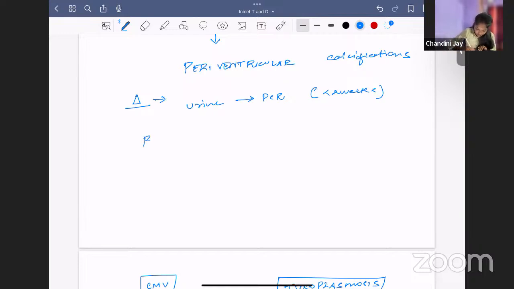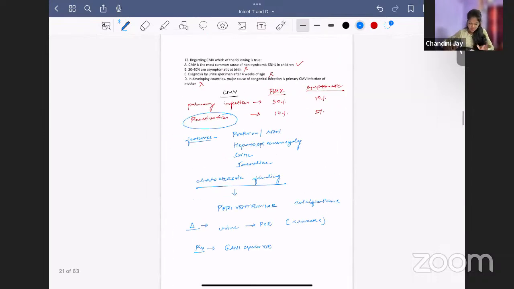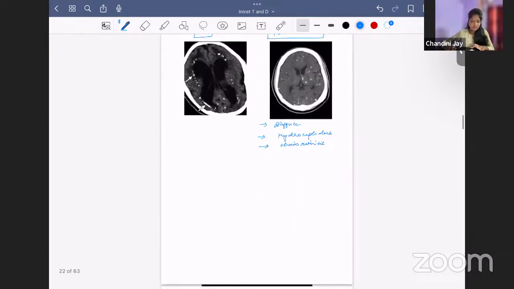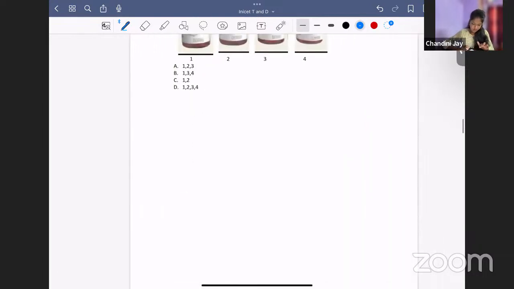What is the treatment you can give? Ganciclovir. Ganciclovir is given as treatment. So CMV is important. Almost every year you get a repeat question from CMV. Clear? Let's go on to the next question.